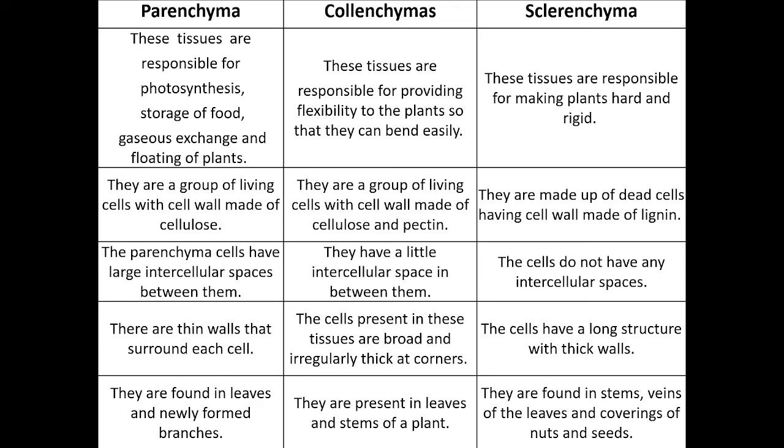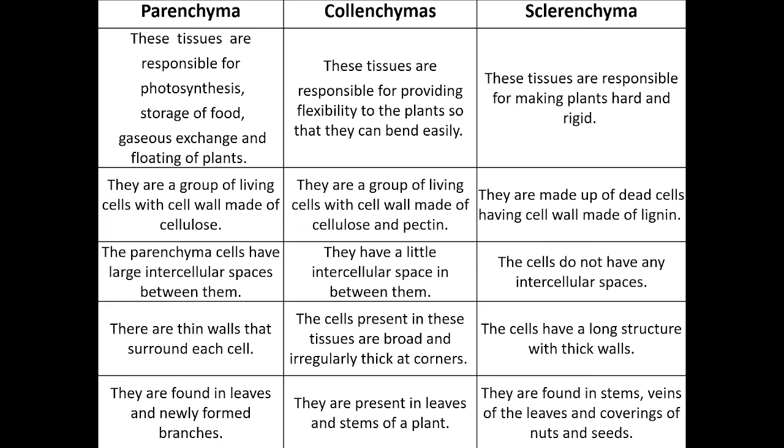In collenchyma, the cells present in these tissues are broad and irregularly thick at corners. You can see this from the diagrams given in your textbook, page number 71. So please draw that diagram in your notebook properly. In sclerenchyma, the cells have a long structure with thick walls.